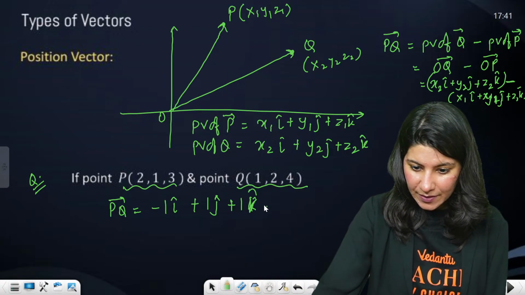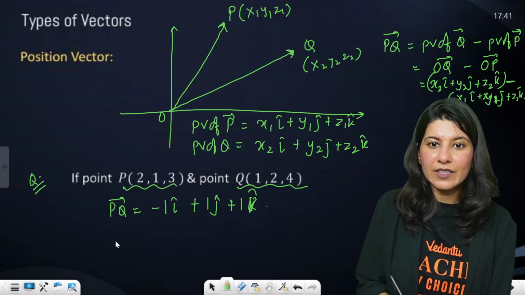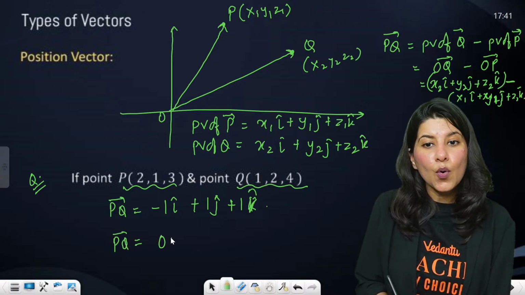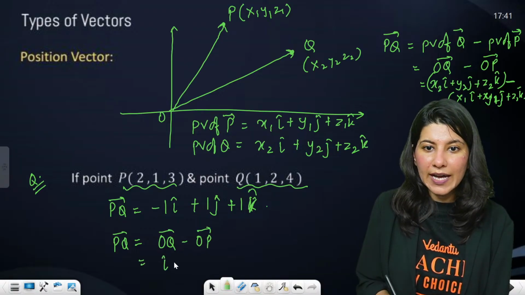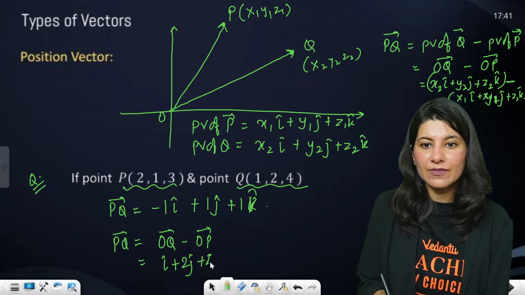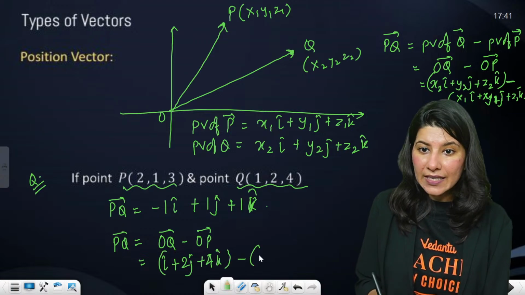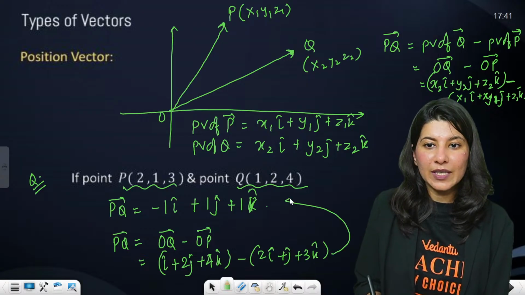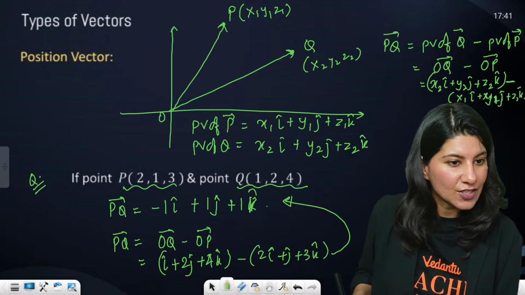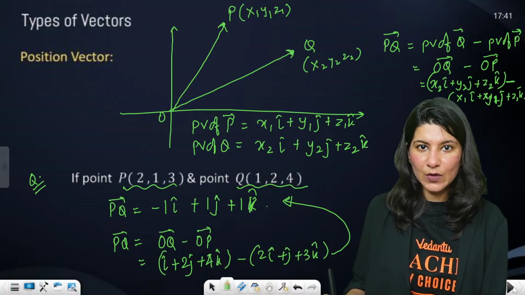PQ vector clear? PQ vector will be the OQ vector minus the OP vector. So the OQ vector is i cap plus 2j cap plus 4k cap, minus 2i cap plus 3k cap. And if you take the minus, you will directly get this. Yes, Janardhan, absolutely. Okay.